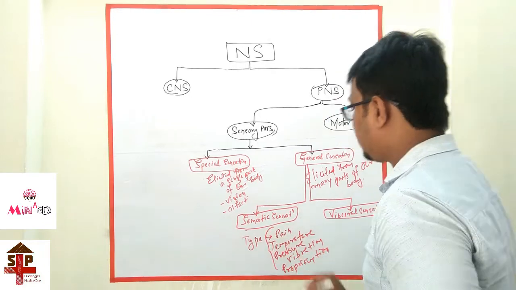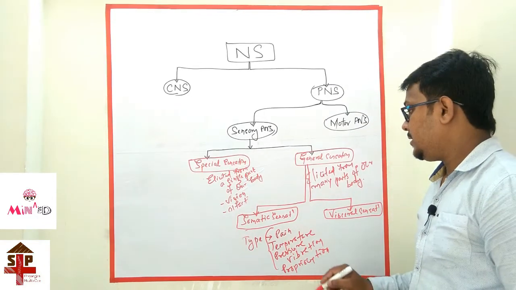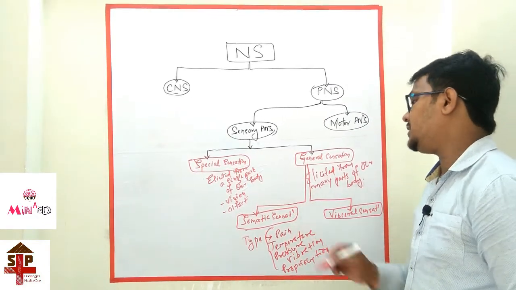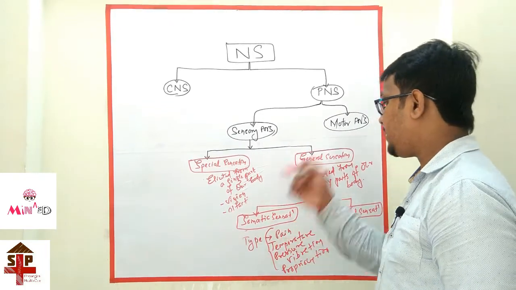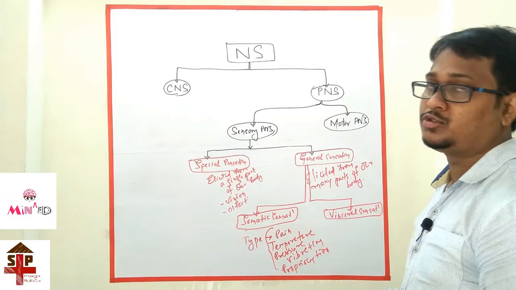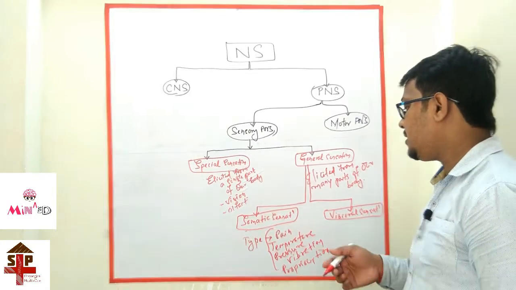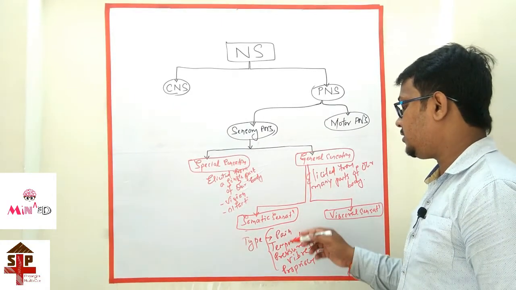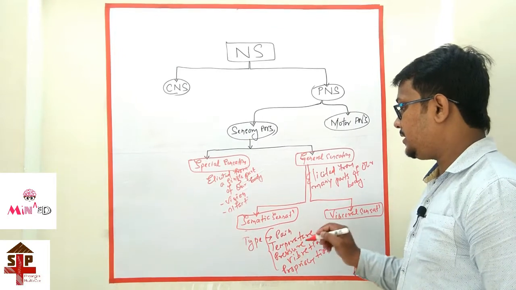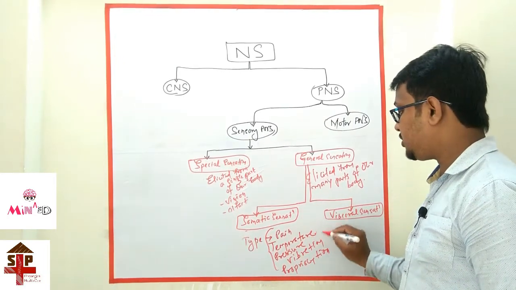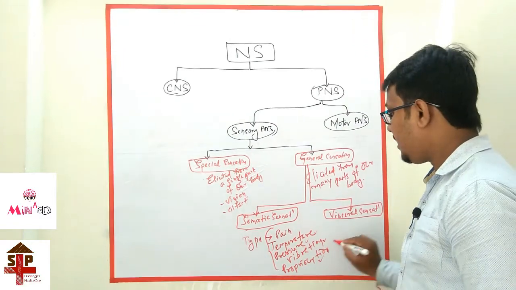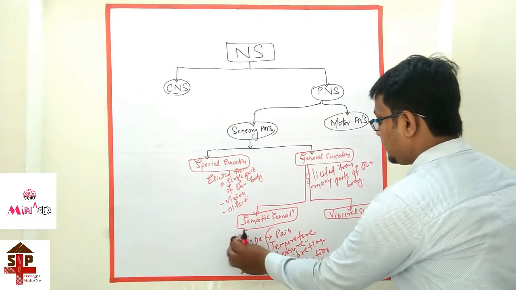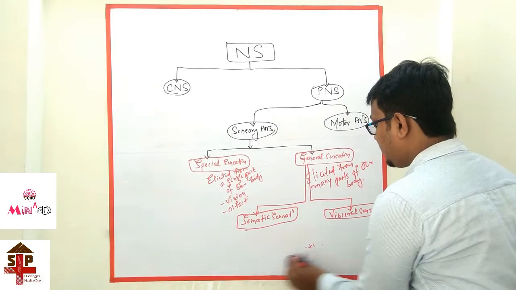These are the types of somatic sensation. First one is the area from where the somatic sensation is elicited, and second one is the type of pain. It can be pain, it can be temperature, it can be pressure, it can be vibration, and it can be proprioception. This is the somatic sensation.